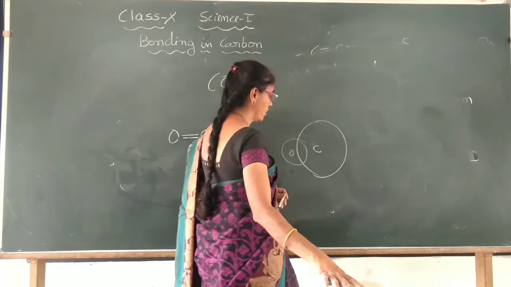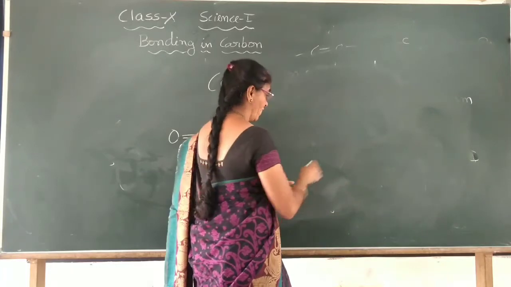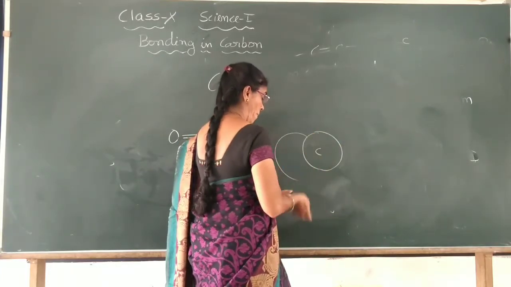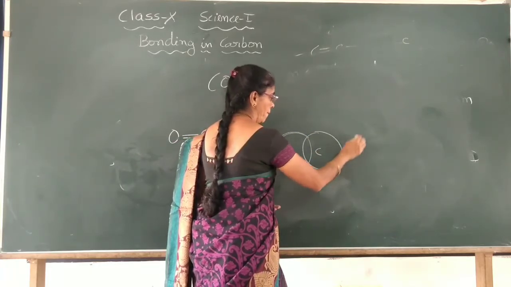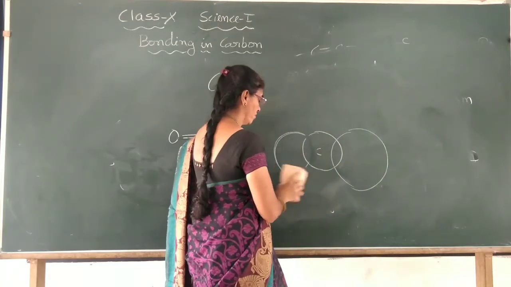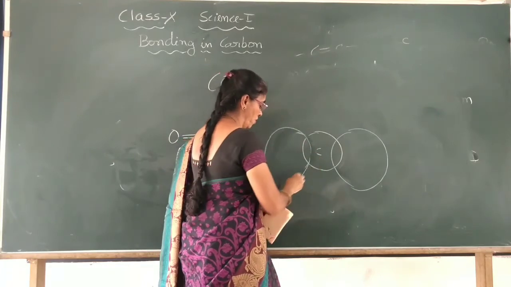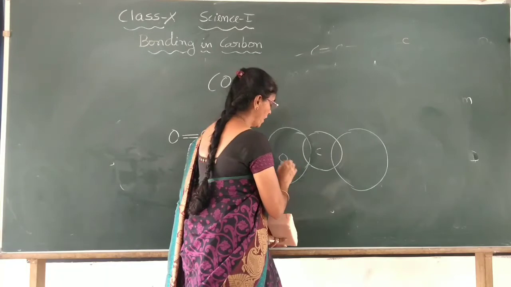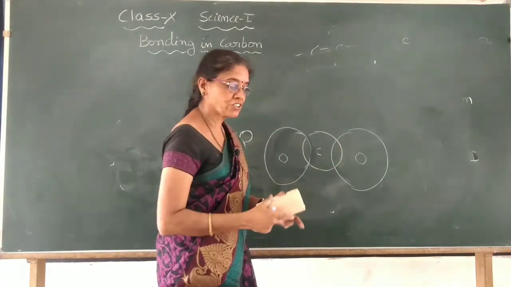Actually oxygen is a little bigger, carbon is smaller. Carbon, and here oxygen, and here oxygen. Here it forms a strong bond because carbon is a small atom, so the nucleus can hold the shared electrons very strongly.